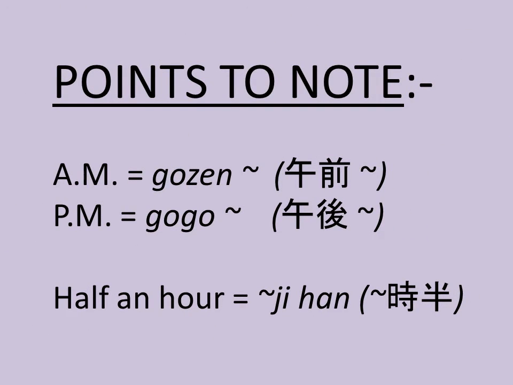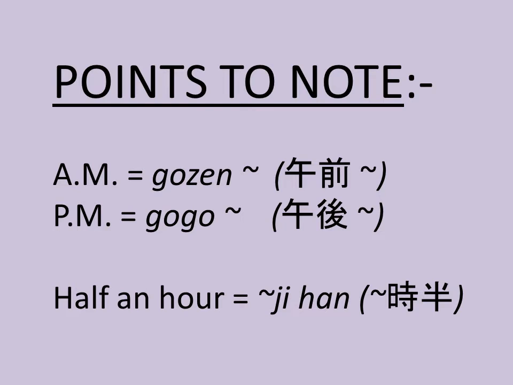So now we have a few more pointers. If you are using the 24-hour format, then for the hours and minutes you have to say the hours, that is the numbers with the suffix ji, and then the minutes, which is the numbers with the suffix fun or pun. But if you are using the 12-hour format, then you would need AM and PM as in English.